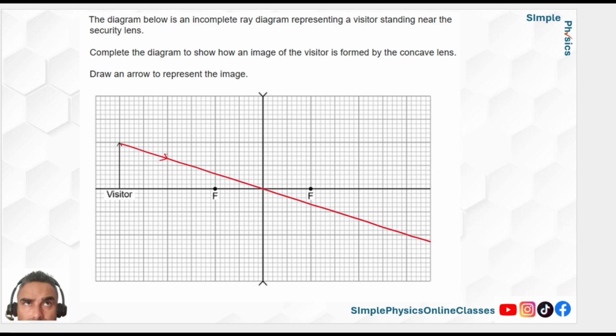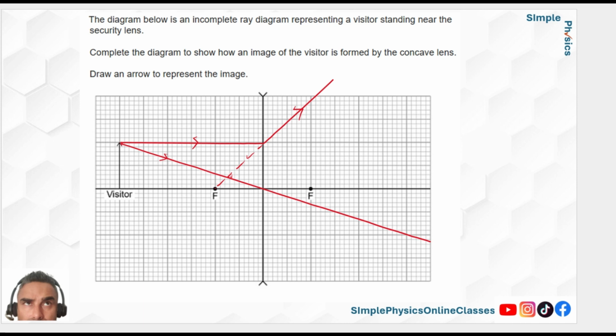And then this one, you draw the parallel ray first. But this time it's not going to converge at the focal point here. It's not expected to do that. So what you have to do is draw a dotted line from this focal point to that point there, and then go outwards. So now on the left hand side of the lens, you draw it dotted because it's imaginary, and then you extend out.